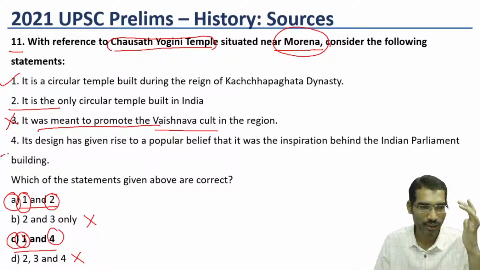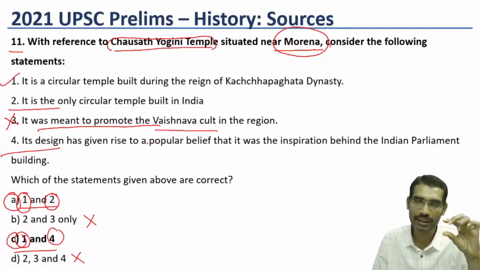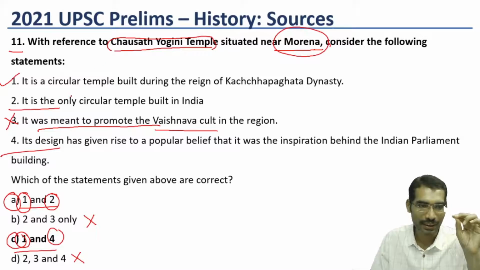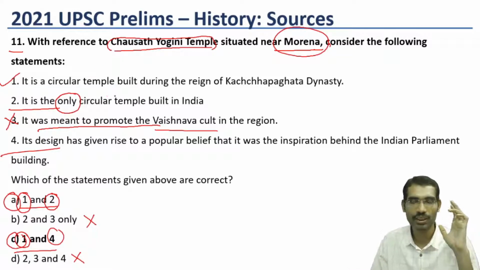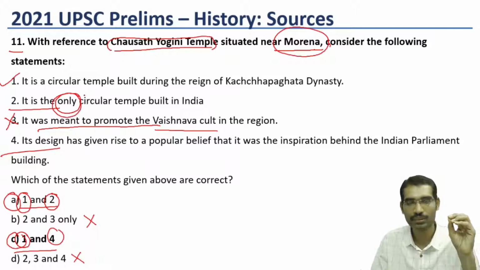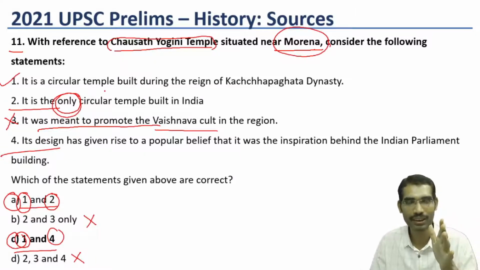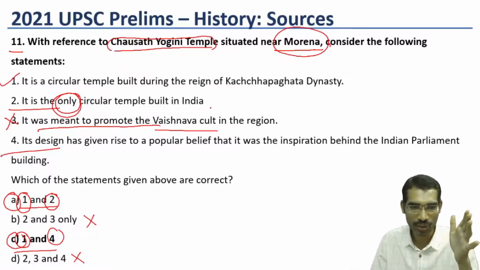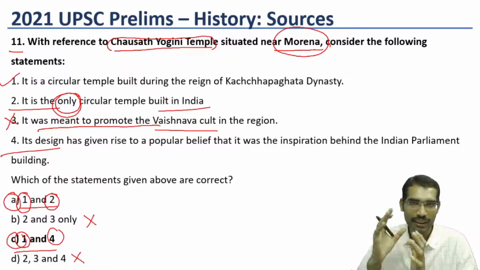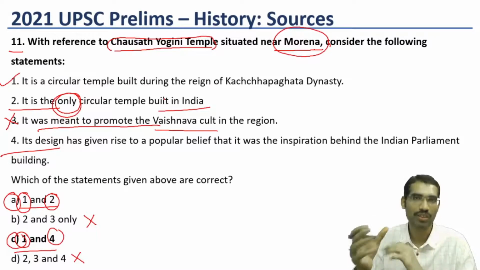This is purely guesswork, because the second statement is saying it is the only circular temple built in India. Most of the time, if UPSC gives such extreme statements, it is not always so, because in one year this kind of tactic was adopted in the exam, but some questions have gone wrong.